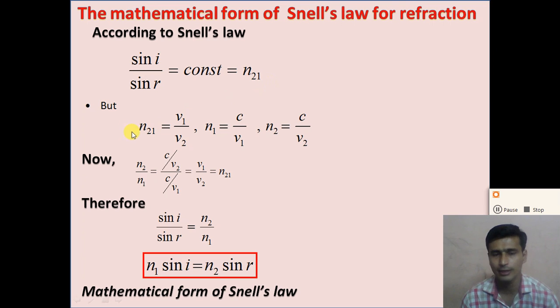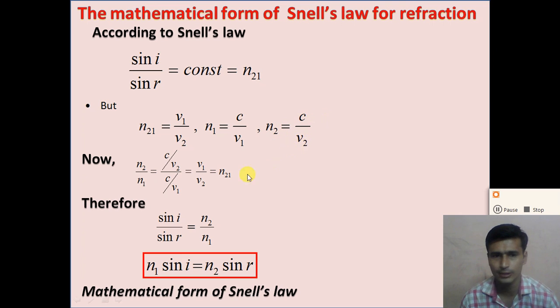But we know the definition of relative refractive index: n21 is equal to v1 divided by v2. And for absolute refractive index, the refractive index of medium 1, n1, is equal to c divided by v1, and n2 is equal to c divided by v2.